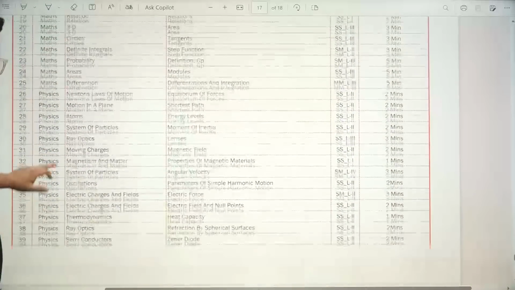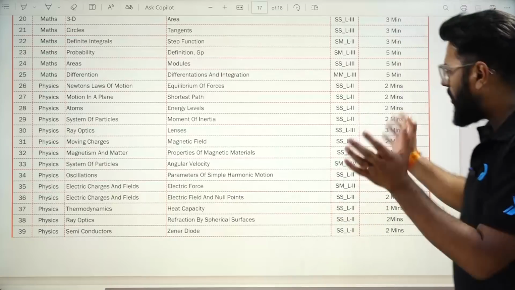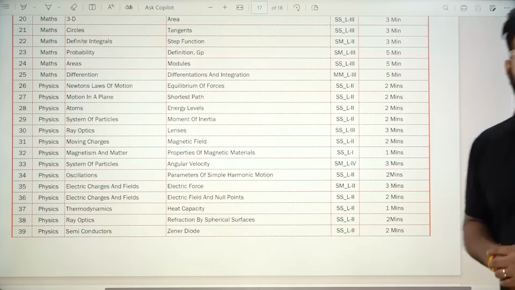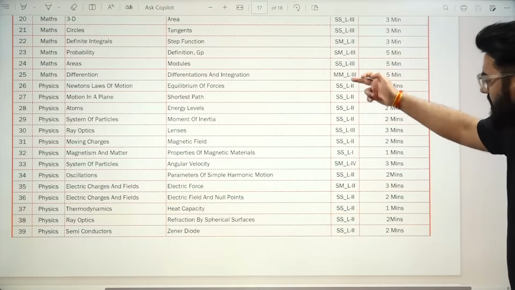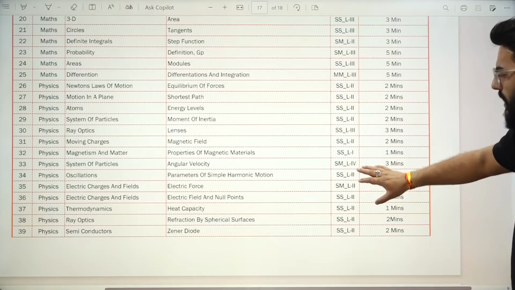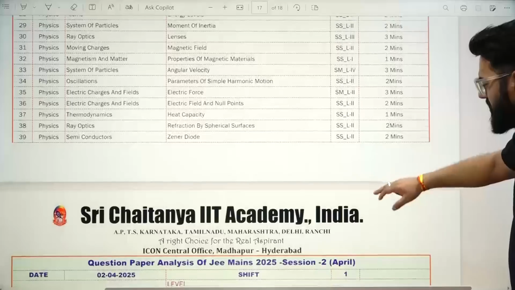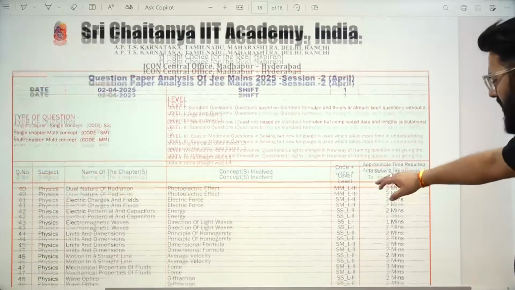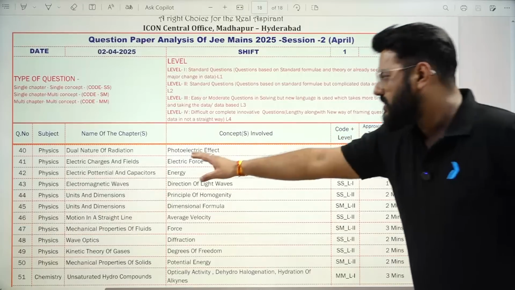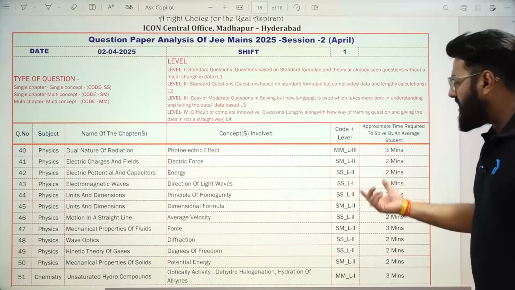Now if I look towards the physics section, obviously I need to look on a broad basis at how many concepts are there. See, all are SS, single chapter, single concept. There is one single chapter, multi-concept. So more or less, physics was on the easier end, right? Then you have one dual nature of radiation concept wherein you had multi-chapter and it's a level 3 problem.